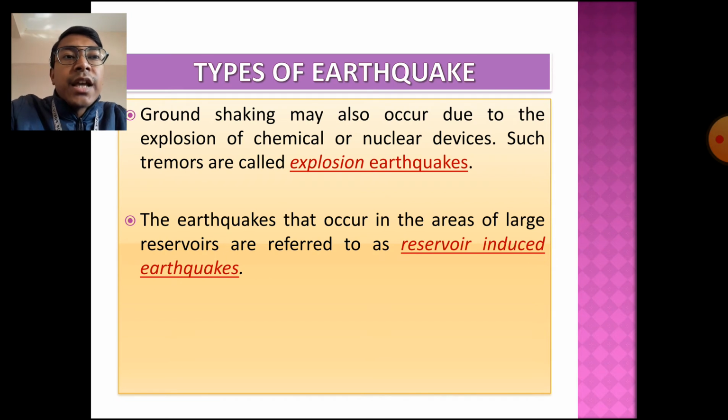The next one is the explosion earthquake. Ground shaking may also occur due to the explosion of chemical or nuclear devices, and such tremors are called explosion earthquakes. Basically, during the testing of nuclear weapons, a huge blast takes place, and because of this blast the ground shakes and causes an earthquake. Such earthquakes are known as explosion earthquakes.